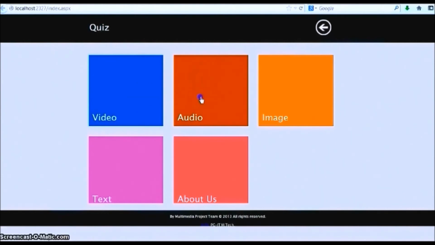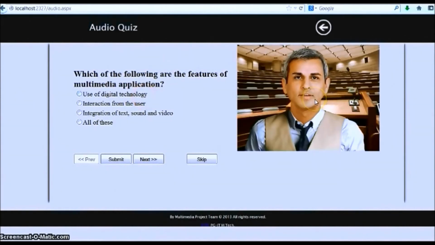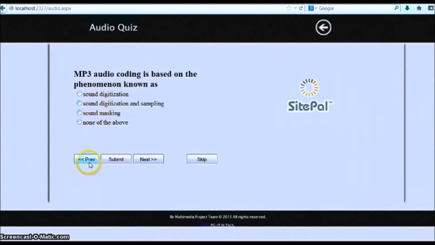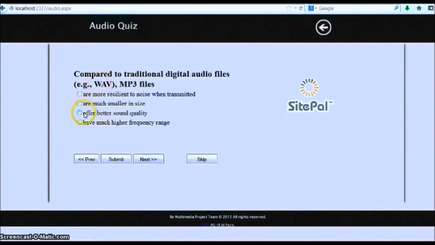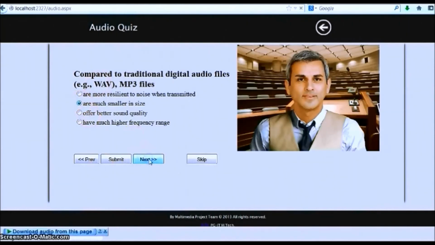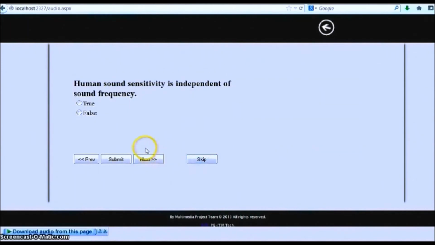Suppose I click on the audio section, so it will have audio section questions only, and this animated character is synchronized with the questions. It will read the question, it will read the options. If I want to attend this question, I will click, and if I don't want to attend, then I skip it. And again, if I want to attend the next question, I will click on the next button. For the first question, the previous button will be disabled, and for this question, the previous button is enabled. Whenever you want to attend the next question, it will increment your questions. And if you want to skip this question, you can skip.